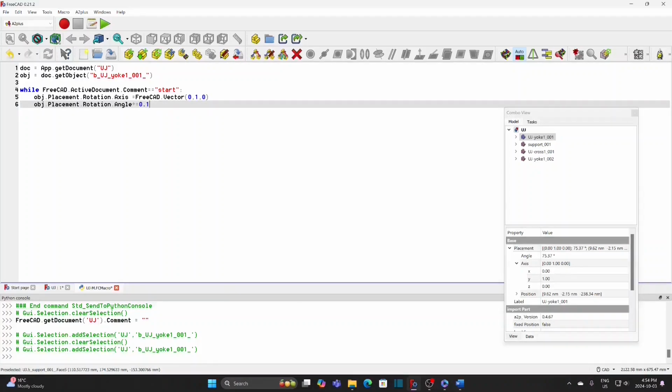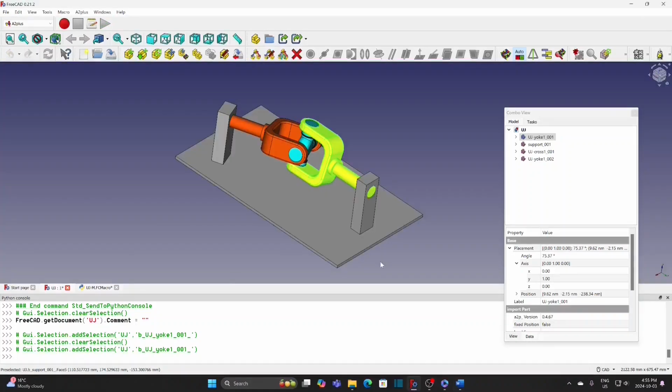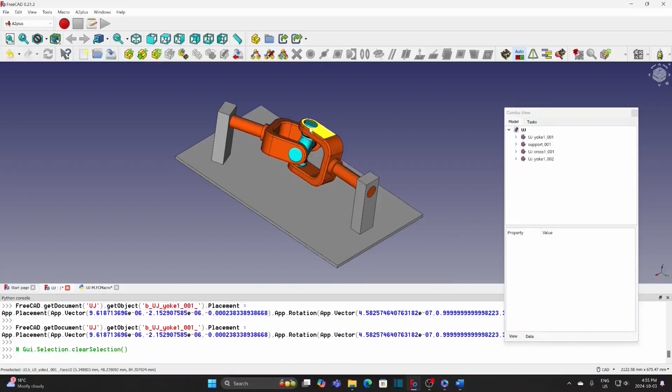This command is to increase the angle by 0.1 radian each time. We can put radian here as a remark. 0.1 radian is about 5 degrees. Change the angle to 80 degrees. This command only increases the angle but won't resolve the constraint, so other parts are out of place.